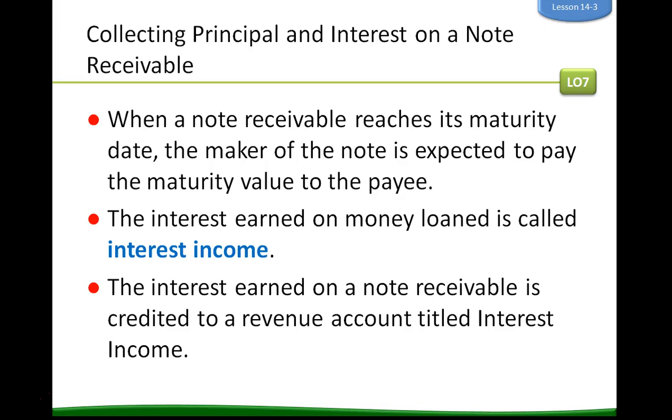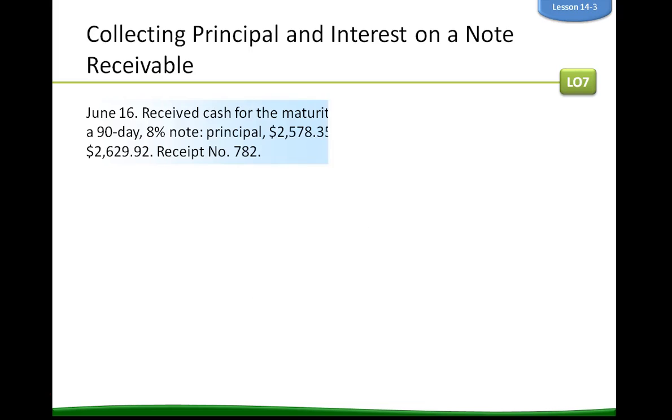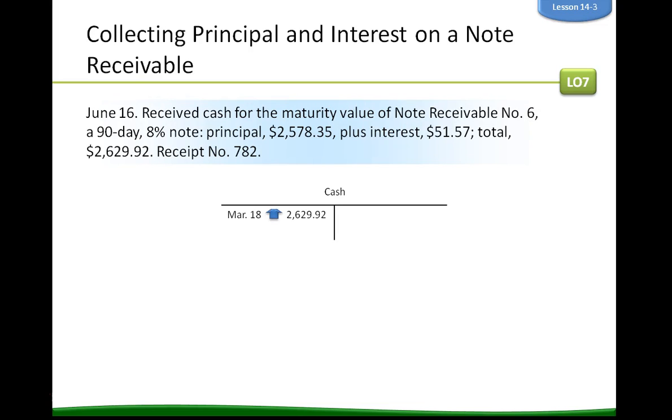The interest earned on a note receivable is credited to a revenue account titled interest income. So interest income is investment revenue rather than revenue from normal operations. Therefore, interest income is listed on the chart of accounts under classification other revenue.